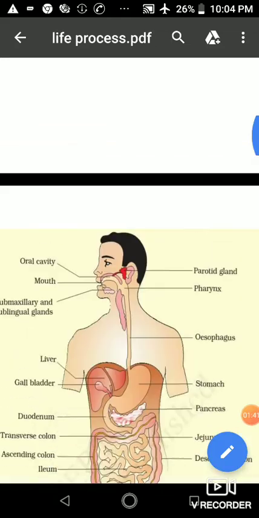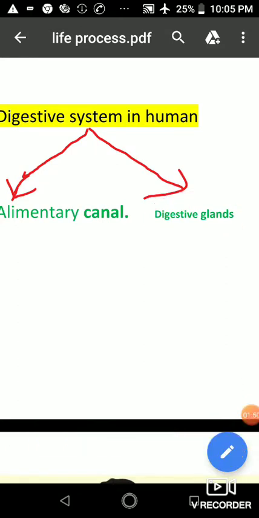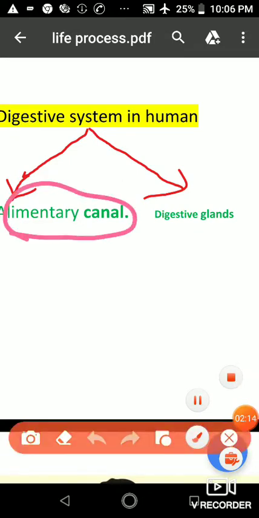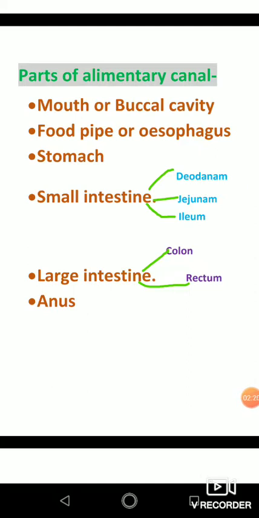Now the second part of our digestive system is the digestive glands. So now the question is, what are digestive glands? Actually students, along with this alimentary canal there are some glands. These glands secrete digestive juice which helps in digestion. So let's start with the alimentary canal.